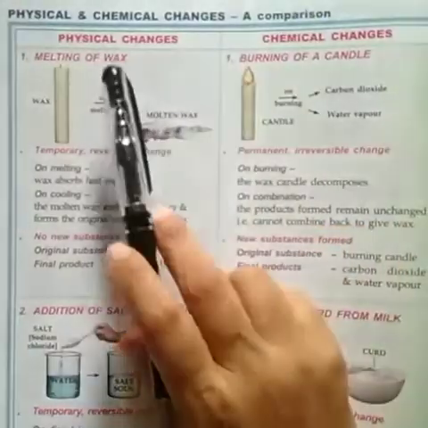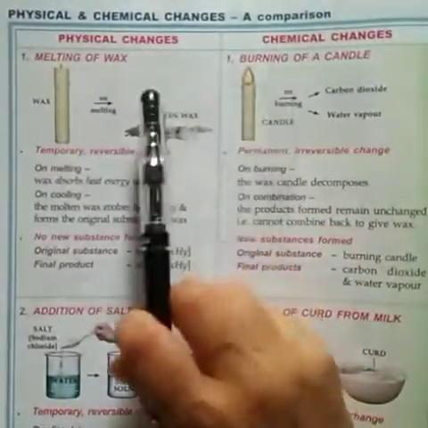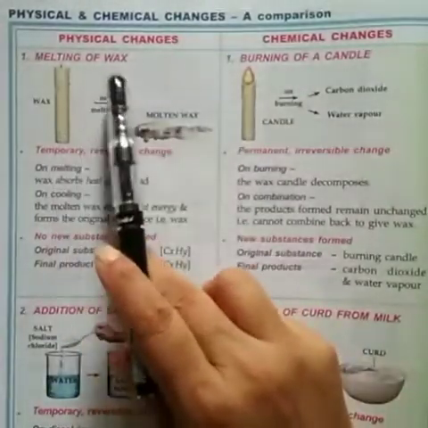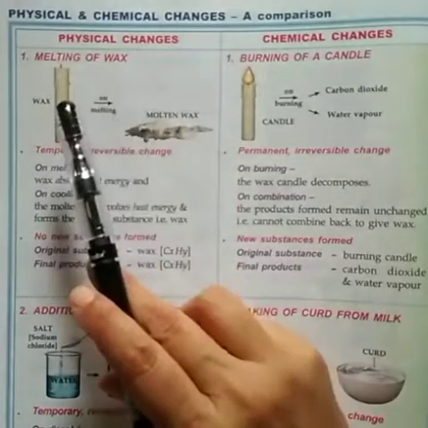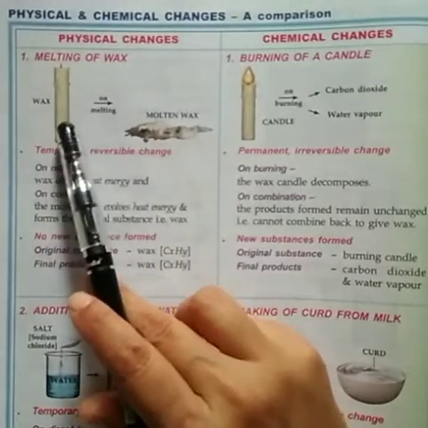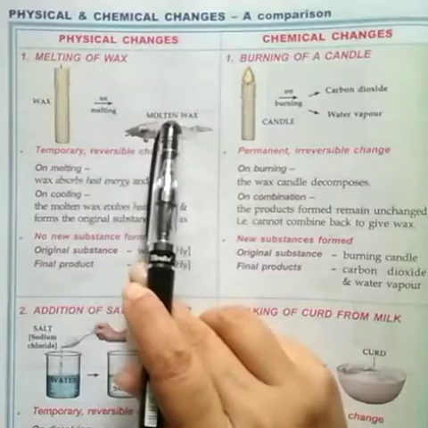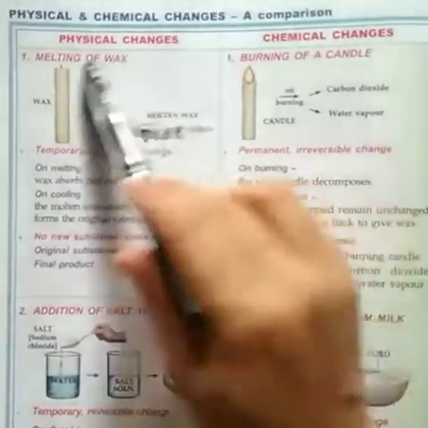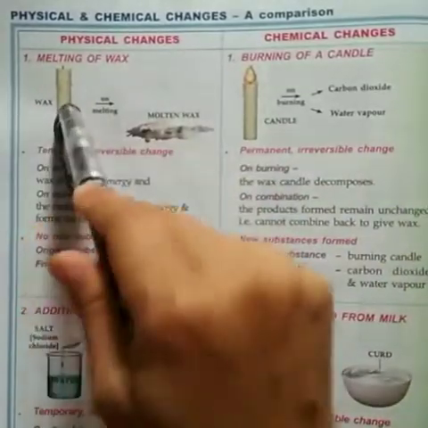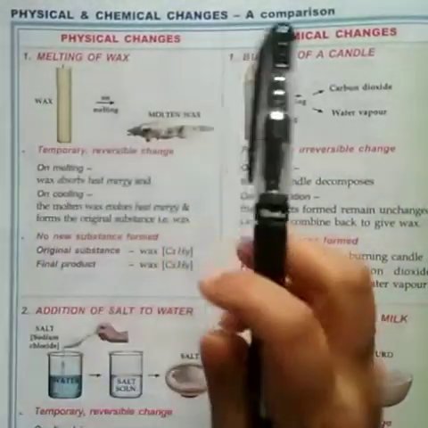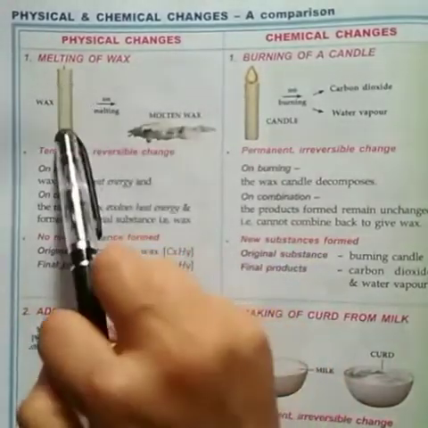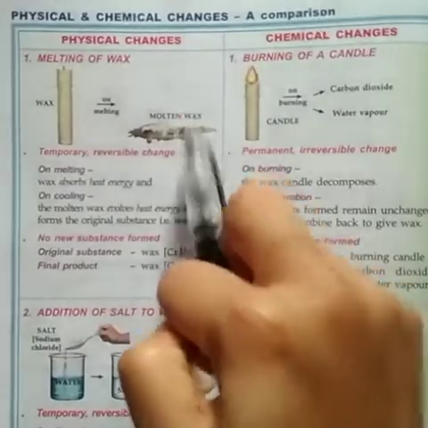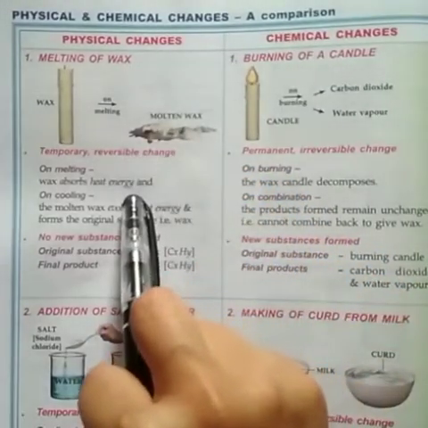Let us study more about physical and chemical changes by comparing both with more examples. In the case of physical changes, let us take an example of wax. Wax on melting forms molten wax. Now this molten wax evolves heat energy and forms the original substance, that is wax. So you can see here no new substance is formed. The original substance is wax and the final product is also wax. So this is physical change.